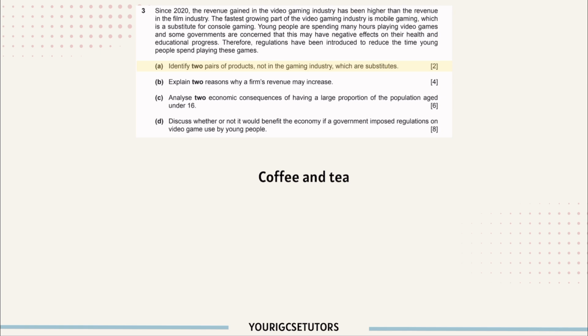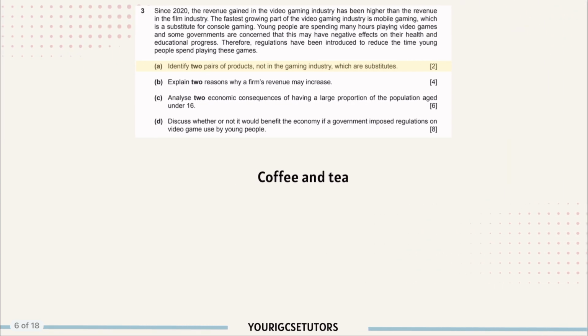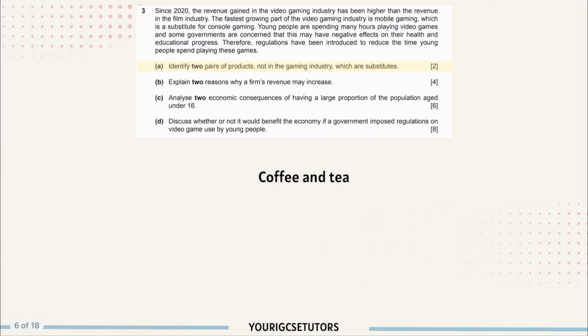Moving on, 3A. Identify two pairs of products not in the gaming industry which are substitutes. So substitutes basically mean products that can be used instead of each other. For example, you can give coffee and tea, or spectacles and contact lens. Okay, just give two examples. Just give one example.